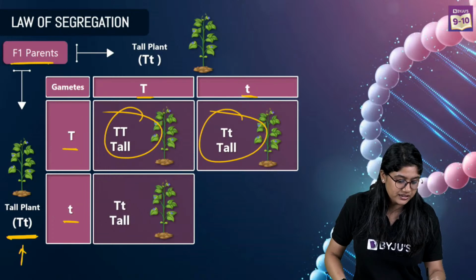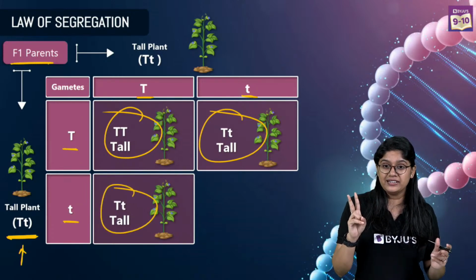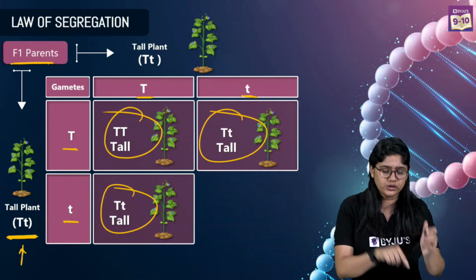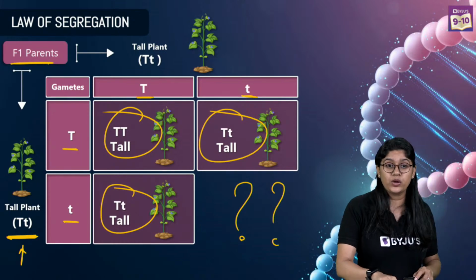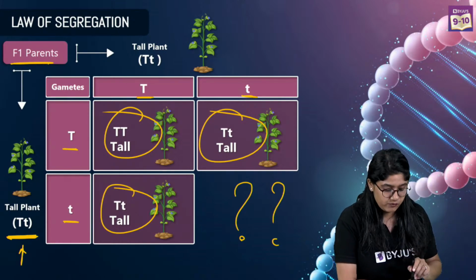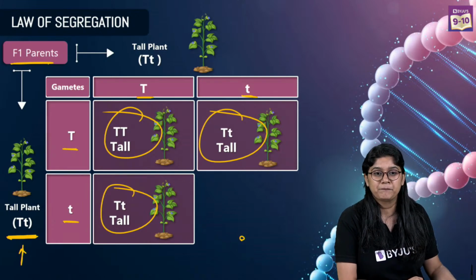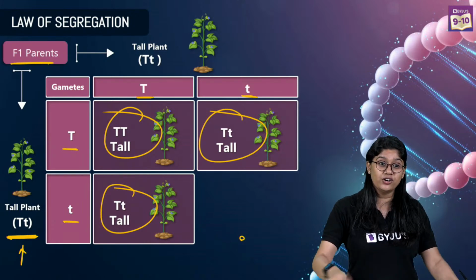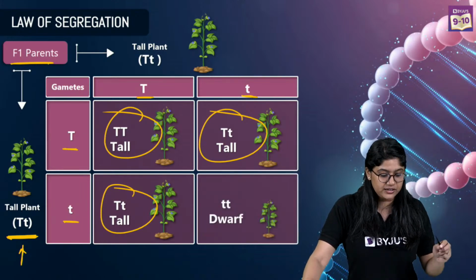Then this part, capital T and small t again, plants have both the alleles. Right? And the last one, everyone, what do you think will be here? Everyone quickly tell me what you think we will get over here. We have small t and small t, right? What will we get over here? Very good, Selvaraj, that is small t and small t.